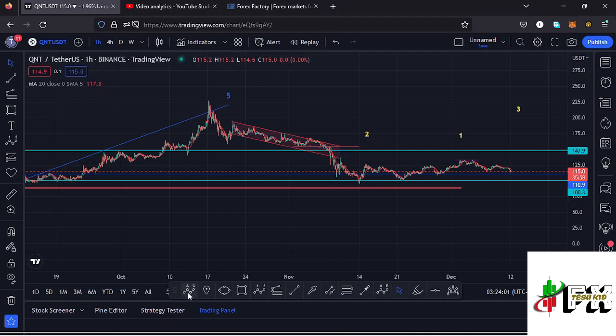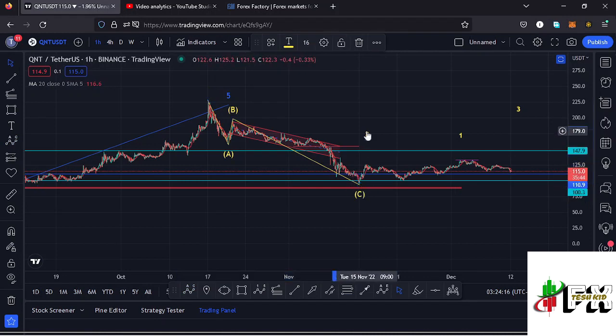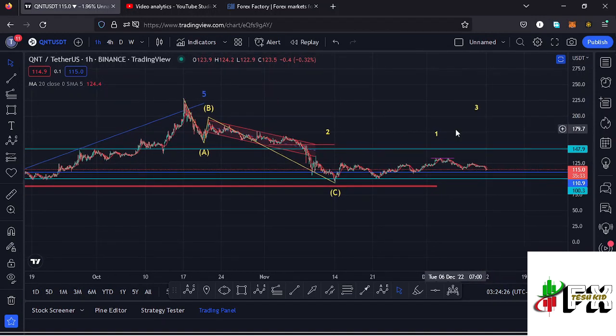The first ABC corrective structure that we can have over here is having this as a wave A, then a wave B, then we continued pushing even lower in the formation of that wave C, making our low at around the $94.4 mark. If that is the case, that completed the formation of that higher Elliott wave count 2, and I'm expecting a bounce to the upside in the formation of this higher Elliott wave count 3, which is an impulsive wave, and because of its impulsive nature we also expect to see fractal waves in formation within